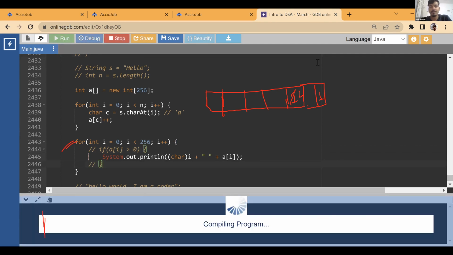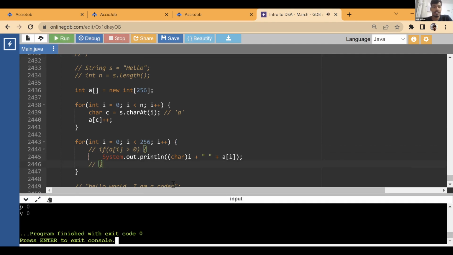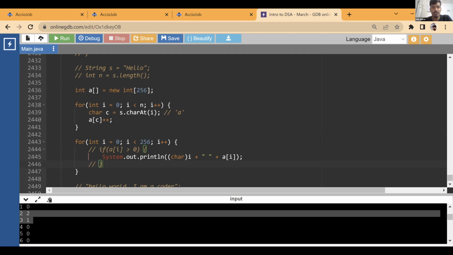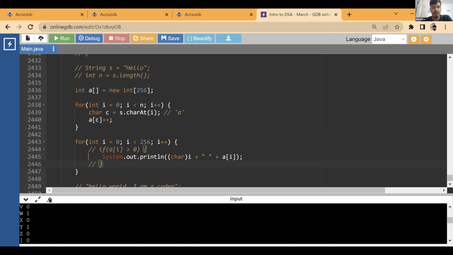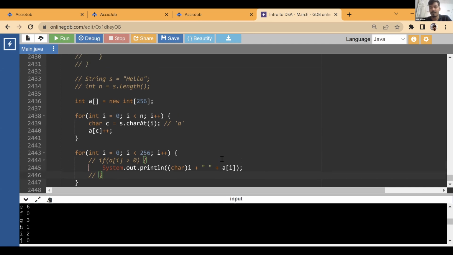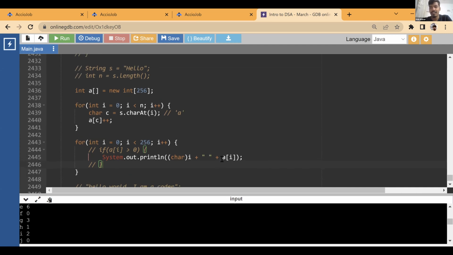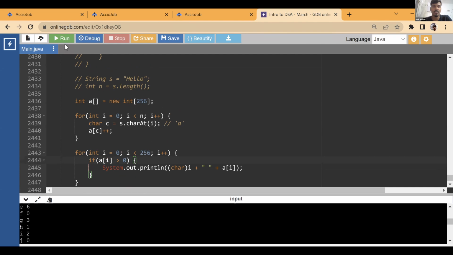Let me run this. See, you get a lot of characters whose count is 0, and you get a lot of characters whose count is greater than 0. For example, here space is 13 times. If you go to numbers, you see 2 is 2 times, 3 is 1 time. If you go to alphabets, you see W is present 1 time and so on. So you get the count of each character. E is present 6 times and so on. Hashing has less space complexity, and lesser computation.